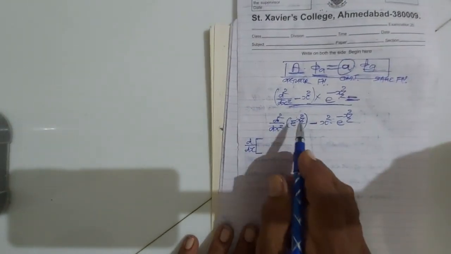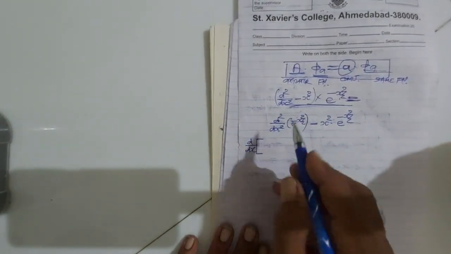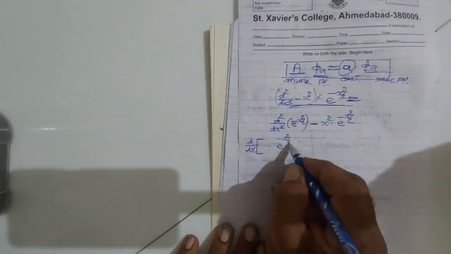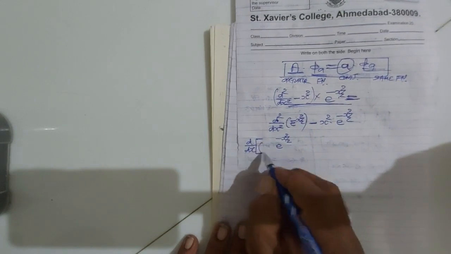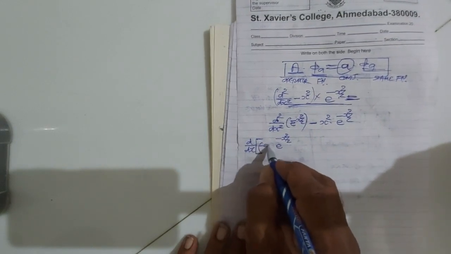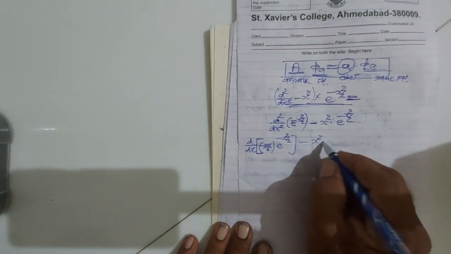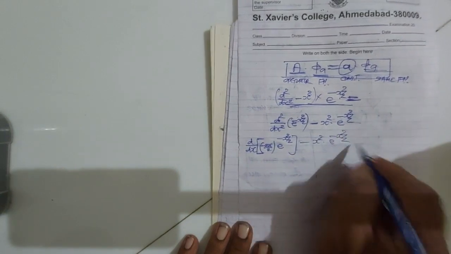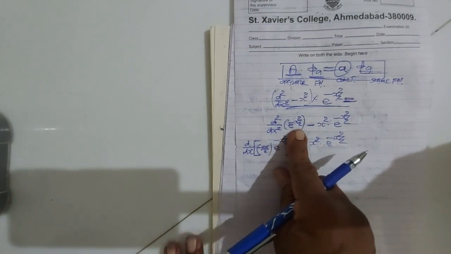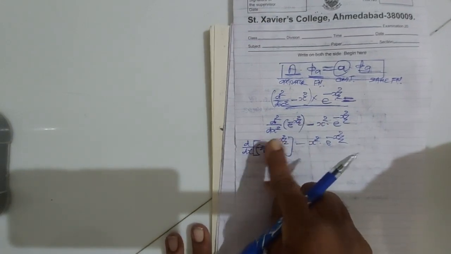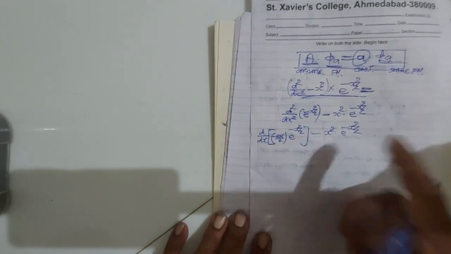इसमें फर्स्ट डेरिवेटिव लेता हूँ तो क्या होगा, फर्स्ट डेरिवेटिव क्या होगा, e raised to minus x square by 2 का डेरिवेटिव तो सेम ही होगा, मल्टीप्लाइड माइनस एक्स स्क्वायर का डेरिवेटिव होगा माइनस 2x डिवाइडेड बाई 2, माइनस एक्स स्क्वायर e raised to minus x square by 2. So the first derivative of e raised to minus x square by 2 is the same, e raised to minus x square by 2, times the derivative of minus x square by 2, which is minus 2x divided by 2.